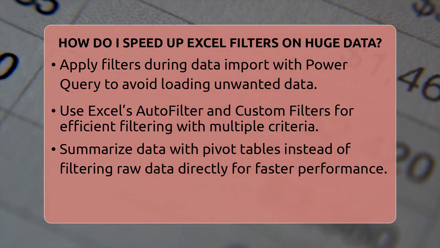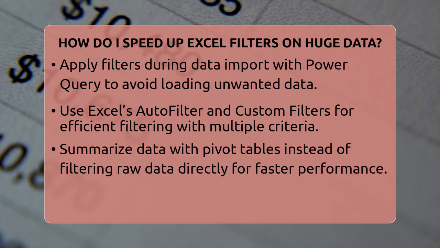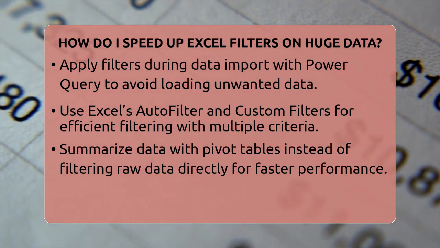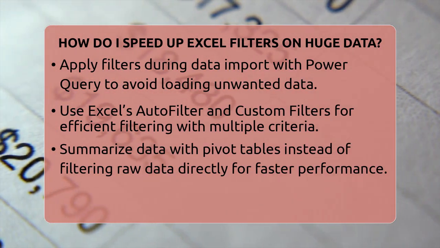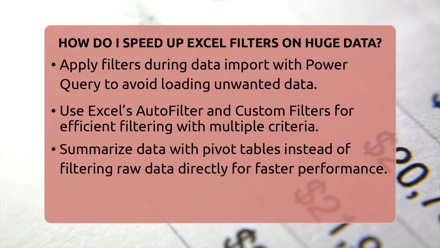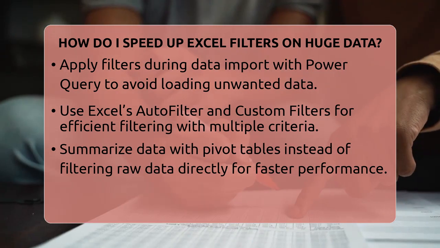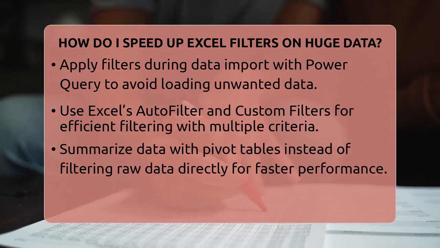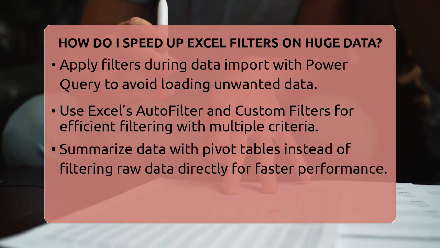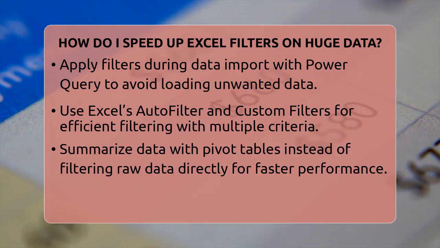Filtering at the source can also boost speed. If you're importing data with Power Query, apply filters during the import process. This prevents Excel from loading unnecessary data into memory. When working with linked queries, filter early on in your first query. This allows query folding, meaning filtering happens at the data source itself, not after loading.